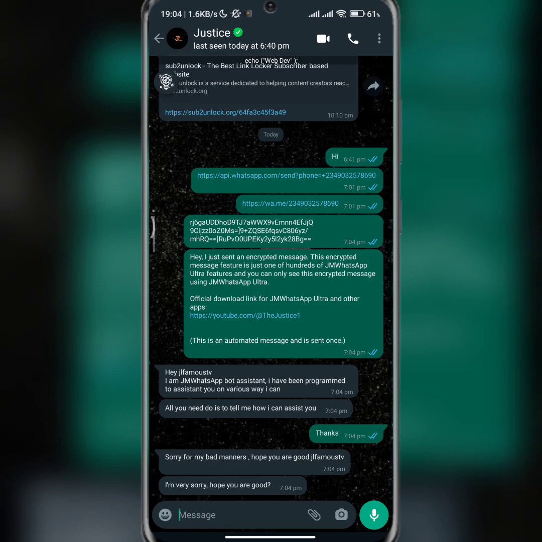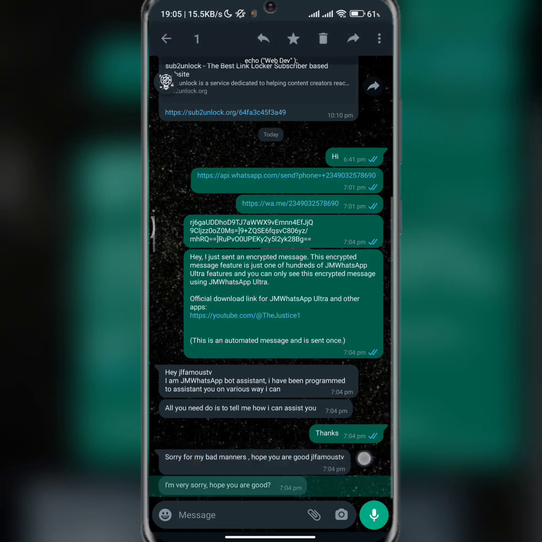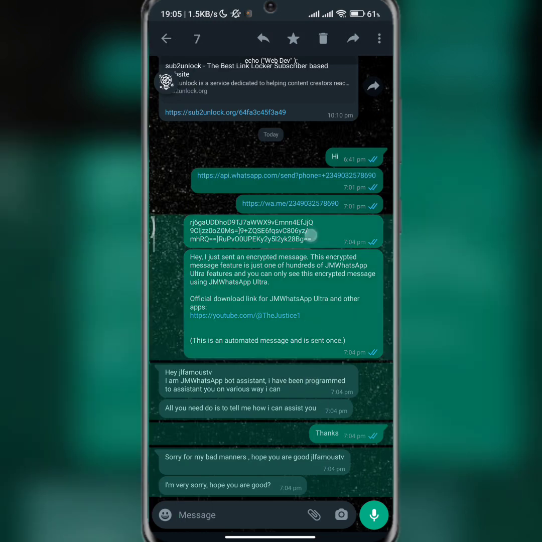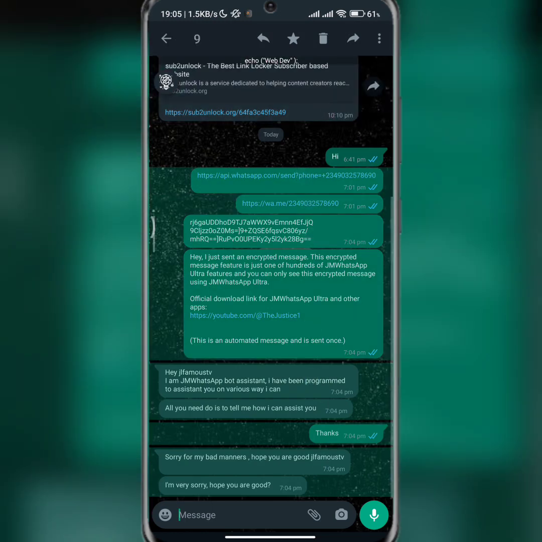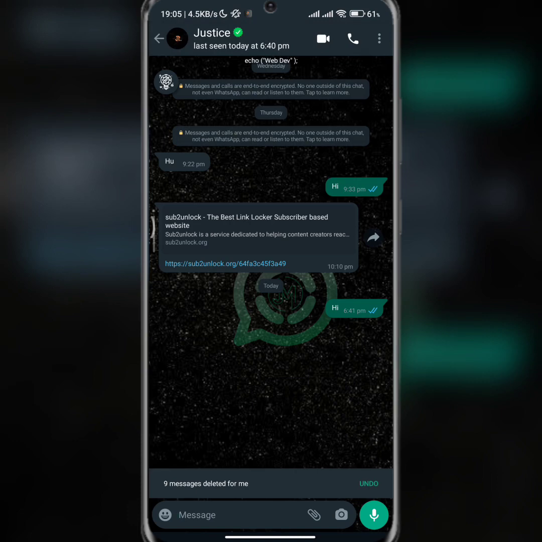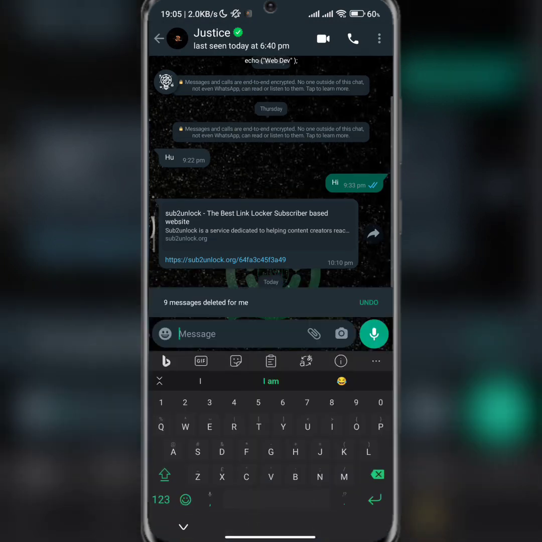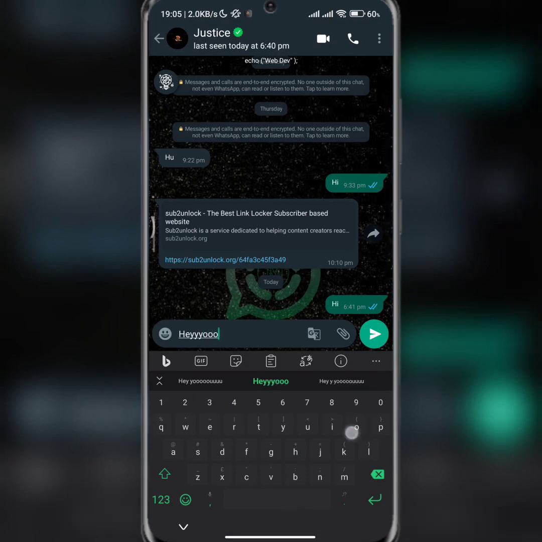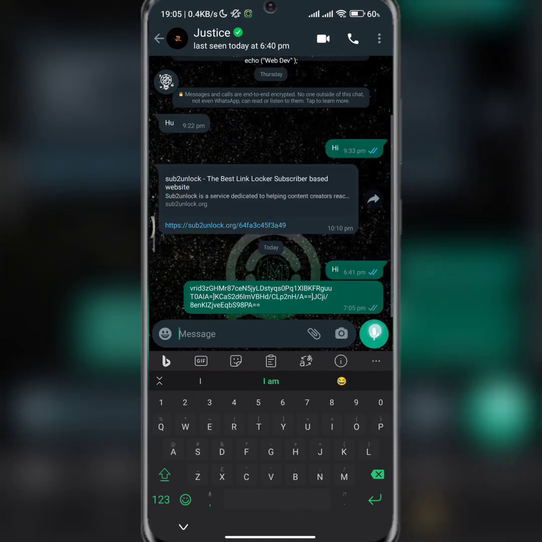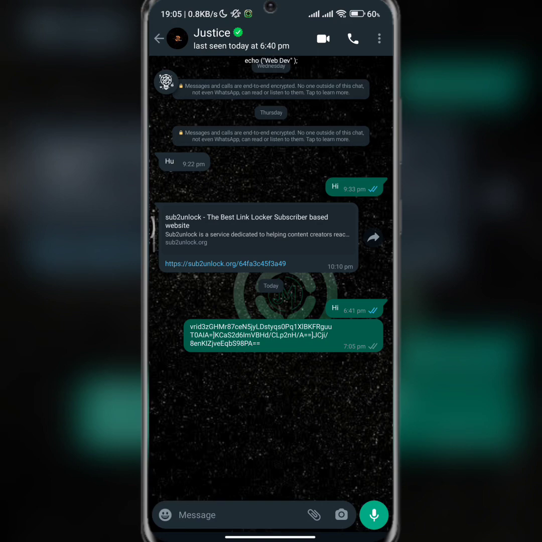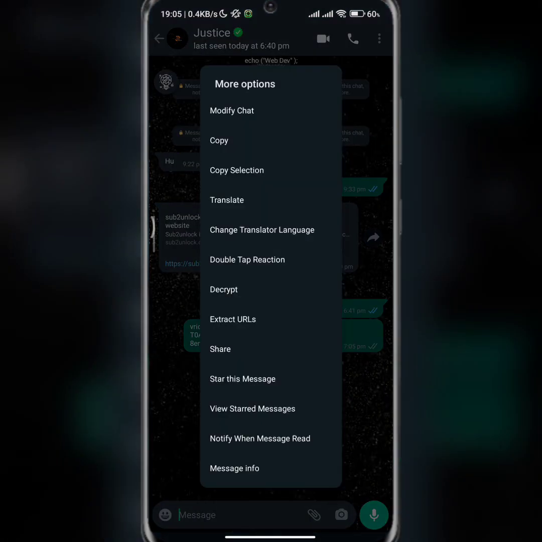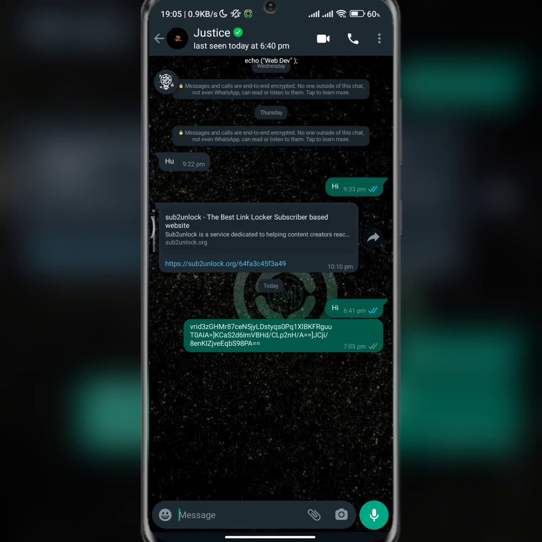Now let me clear this. It's my bot that is responding, so that's why it's showing all that. Delete from me. Okay, let's come again with, let me say, hey yo. If I press and hold the send button, it's going to turn it into an encrypted message. This is what the person is going to see, but because the person is using GM WhatsApp as well, all he needs to do from his end is tap on the message.